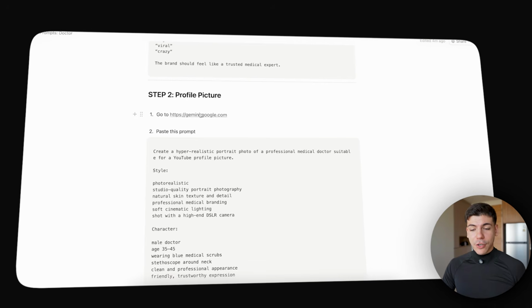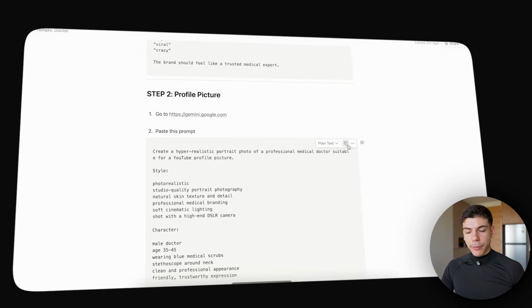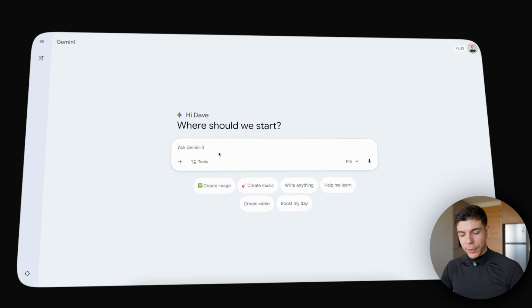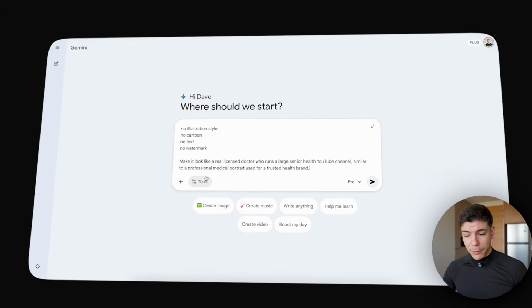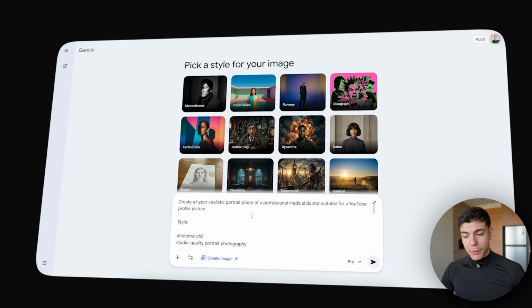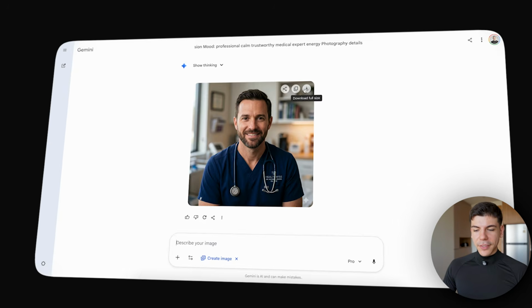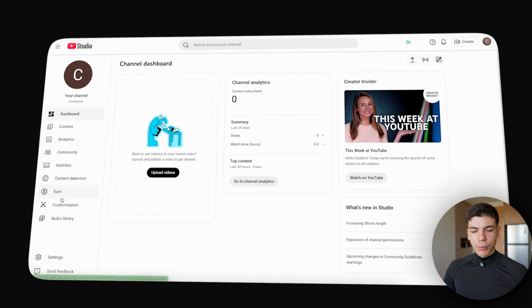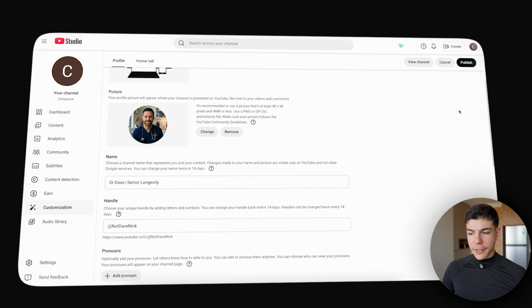All right, step number two is to now generate your avatar and generate that profile picture. So just go over to gemini.google.com and then simply copy this prompt. Now, depending on whether you chose to be an AI doctor or anything else, maybe you're teaching girls how to do makeup, whatever your niche is, you can customize this prompt to get a slightly different persona. I will use this image as an example. Go to my YouTube Studio, click on customization, simply upload this profile picture, click done and publish.